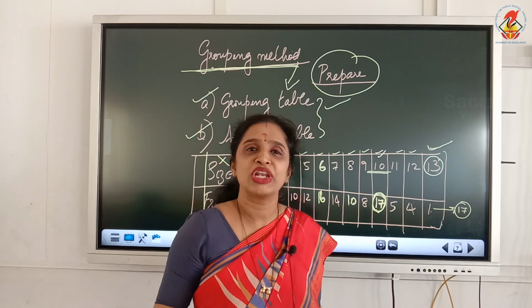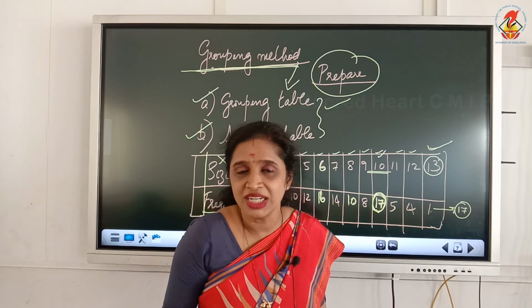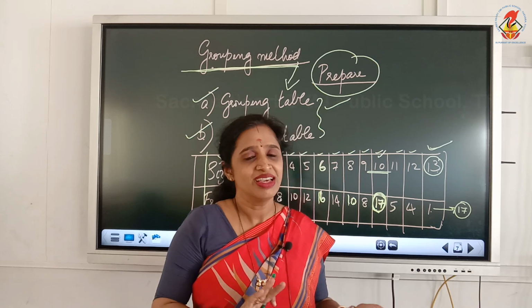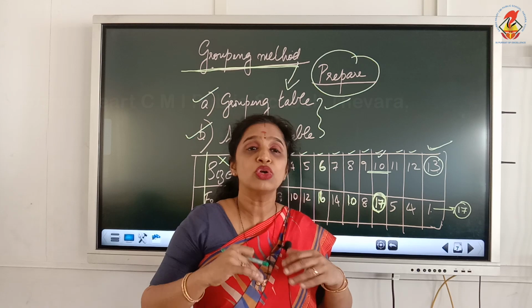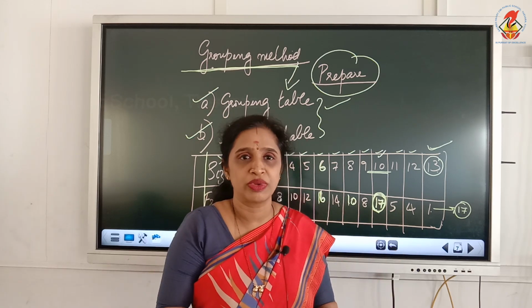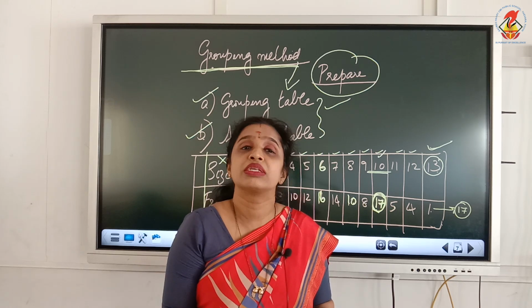Only one modal value should be there. In such circumstances also, we use the grouping table or grouping method. Here the values are not increasing or decreasing in a simultaneous way. Sometimes 2 or 3 x values may have the same highest frequency. At that time, it will be very difficult for a person to analyze which is the modal value.